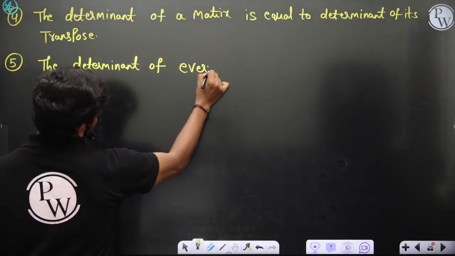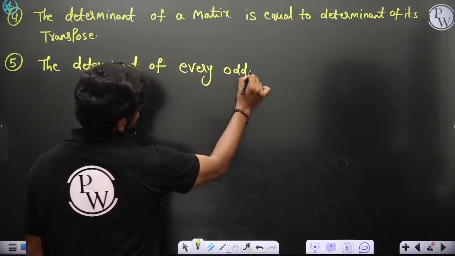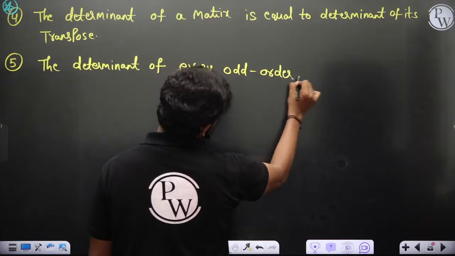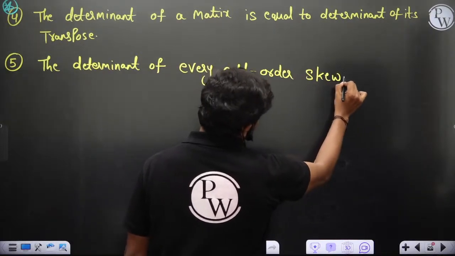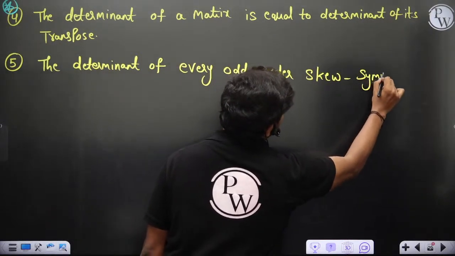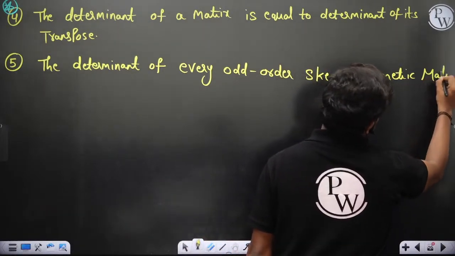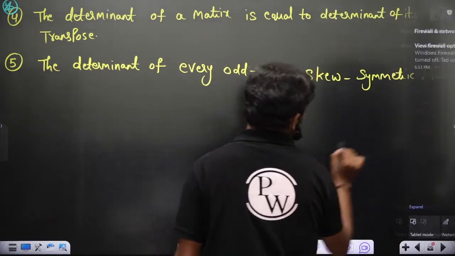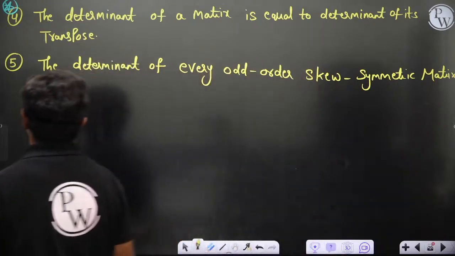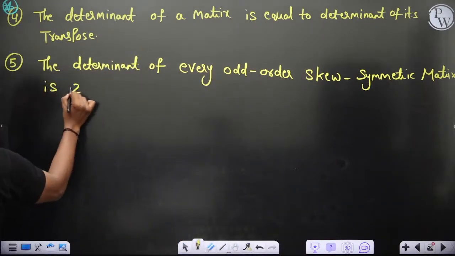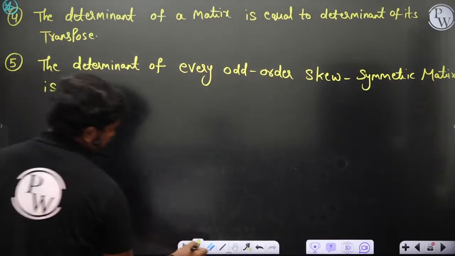And 5, you can check the determinant of every odd order skew symmetric matrix is 0. This question was very important and it came many times in GATE examination.